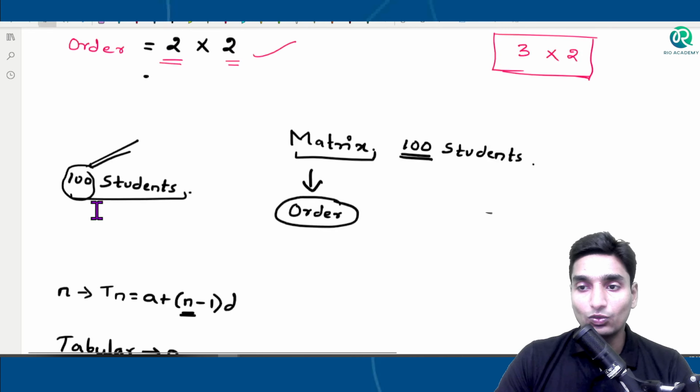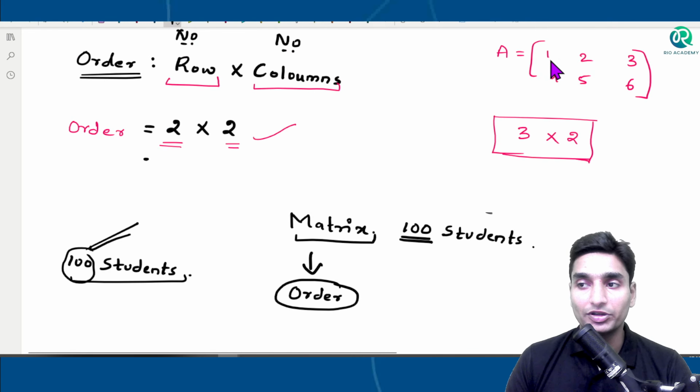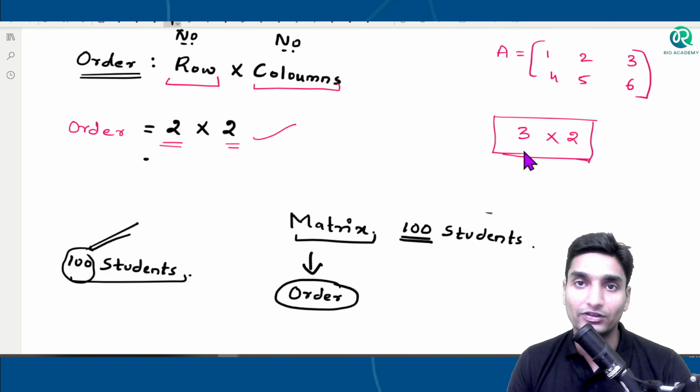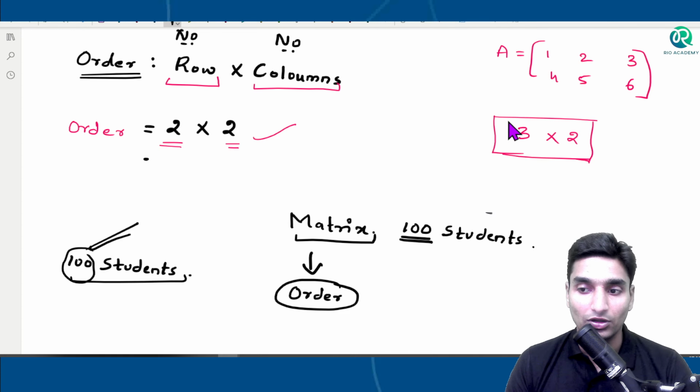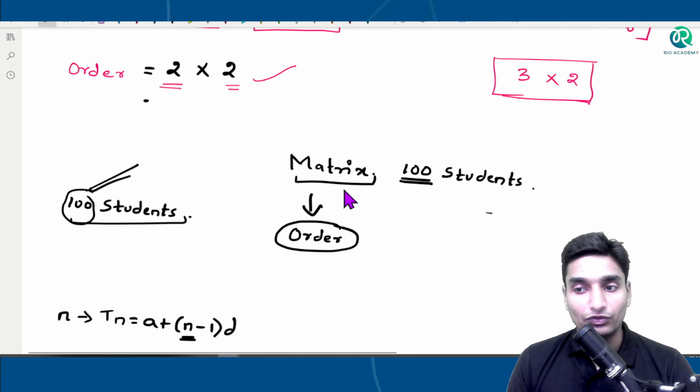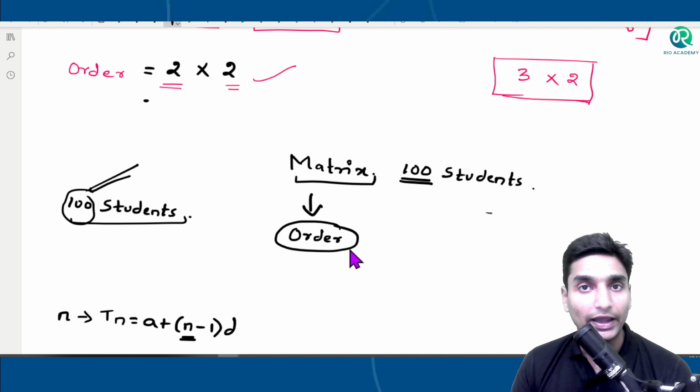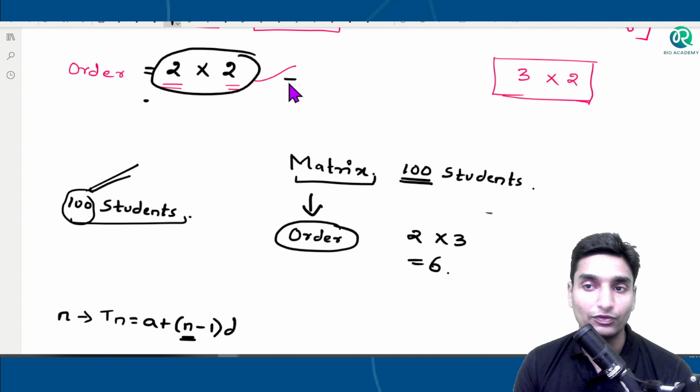See, basically what we do here, in case of a matrix, there are how many elements here? Basically on counting basis, 1 2 3 4 5 6, there are 6 elements, right? So in case of a matrix, we represent that number of elements on a multiplicative basis. There are number of rows 2, number of columns 3. 3 into 2 will give us what? It will give me 6. So basically guys, if you multiply the order values, you will just get the number of elements itself.